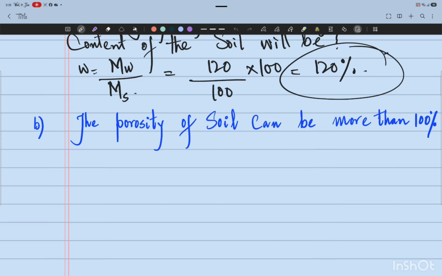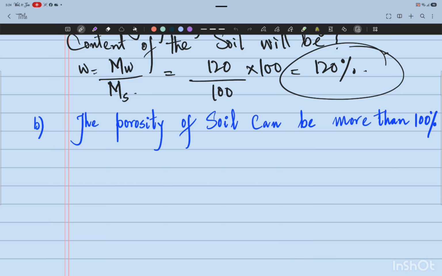We're on to the second chapter of Geotechnical Engineering, that is the weight-volume relationships. We are doing the MCQs of this chapter, and this is the video lecture number 2 for this series. So let's get started. The question is, the porosity of soil can be more than 100%. We have to ascertain whether this statement is true or false.